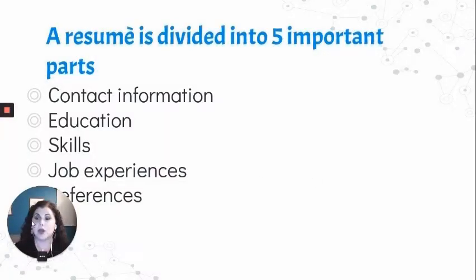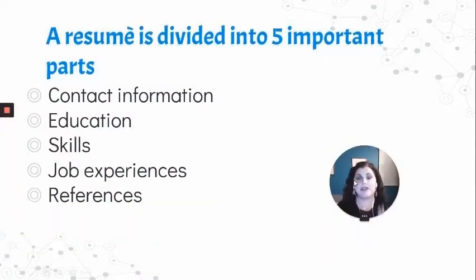Well, first of all, resumes are divided into 5 important parts. Now modern day resumes are divided into other things, but these are the basic ones. We have contact information, education, skills, job experiences, and references. Like I said, in some resume templates that you'll find nowadays, they don't put the section of references, they put hobbies, because usually you will be asked for references once you fill out a job application. But it's also important for you to know that this is one of the main parts that a resume composes.